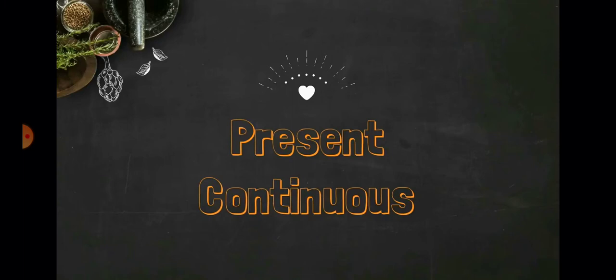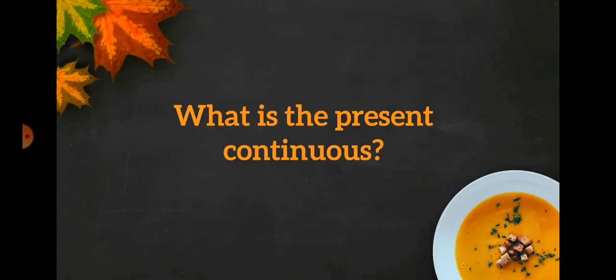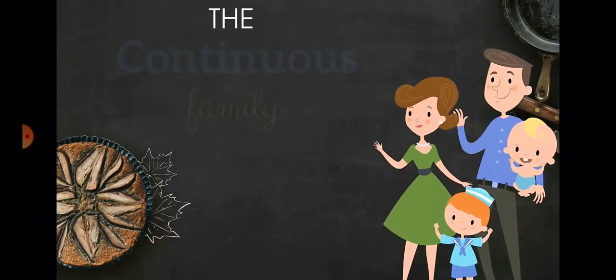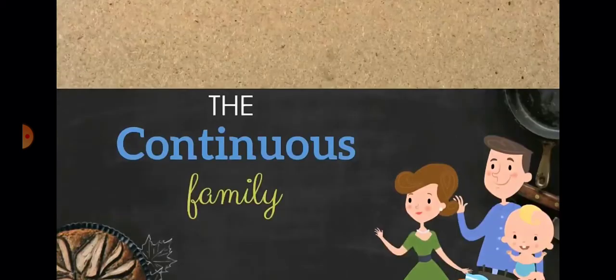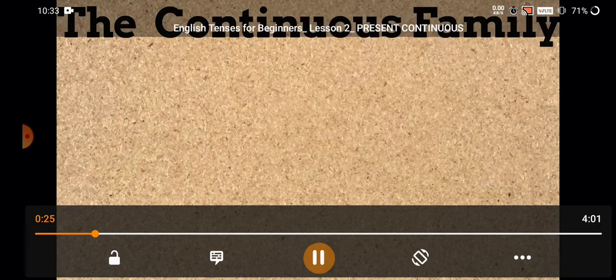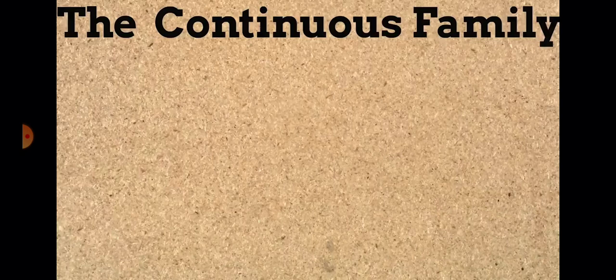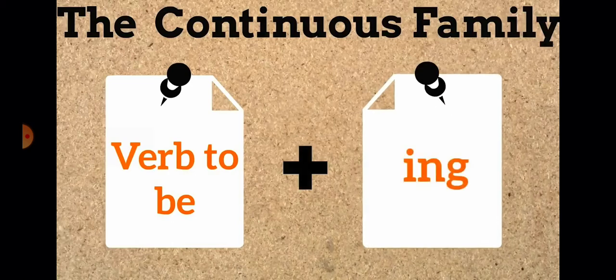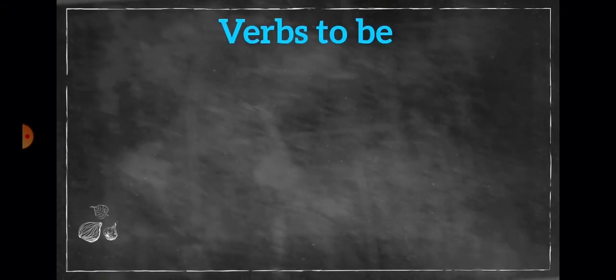So in today's lesson, we will understand how to use present continuous tense. So let's get started. What is the present continuous tense and how do we use it? To understand that, we have to know what the continuous family is. Okay? So what is the continuous family? It is verb to be plus ing.